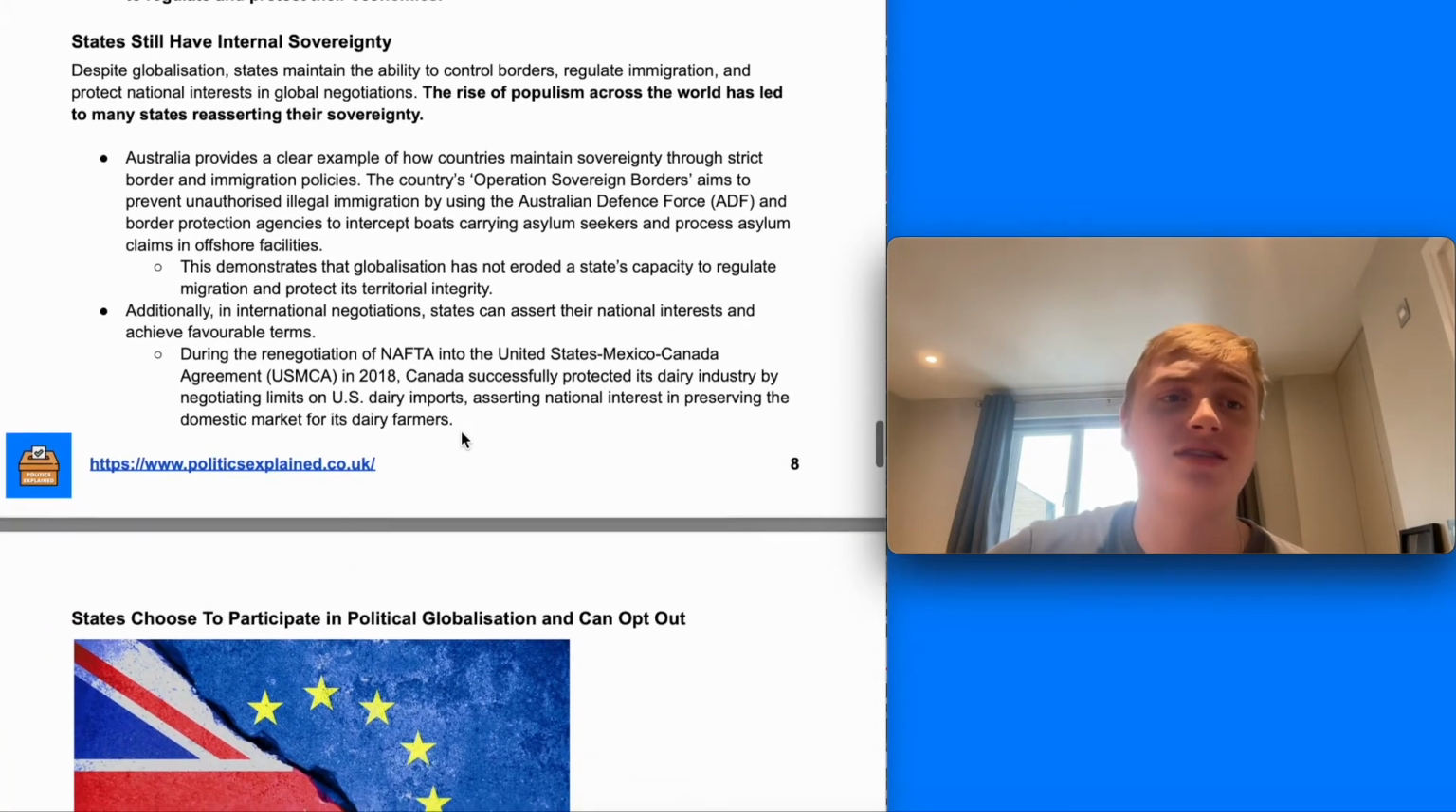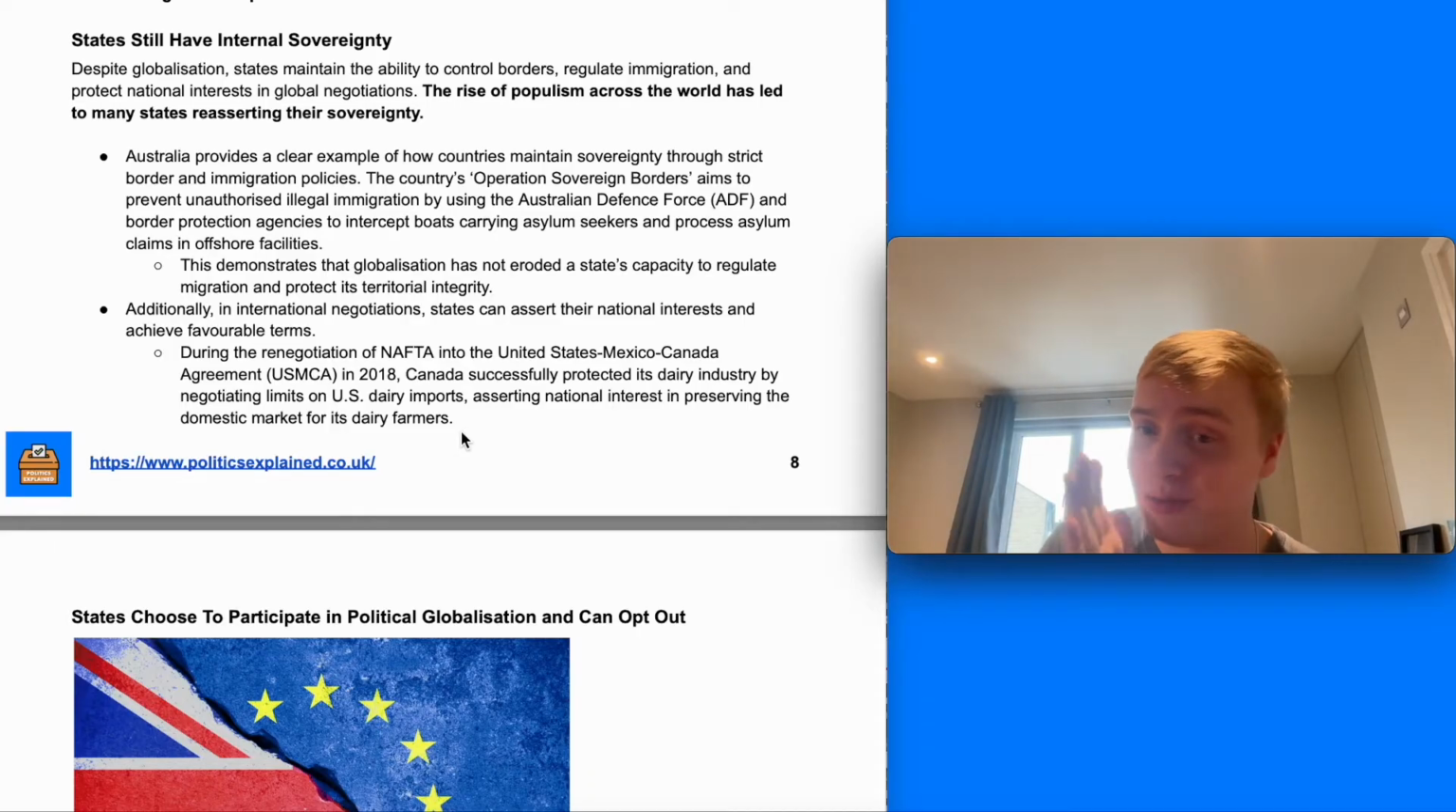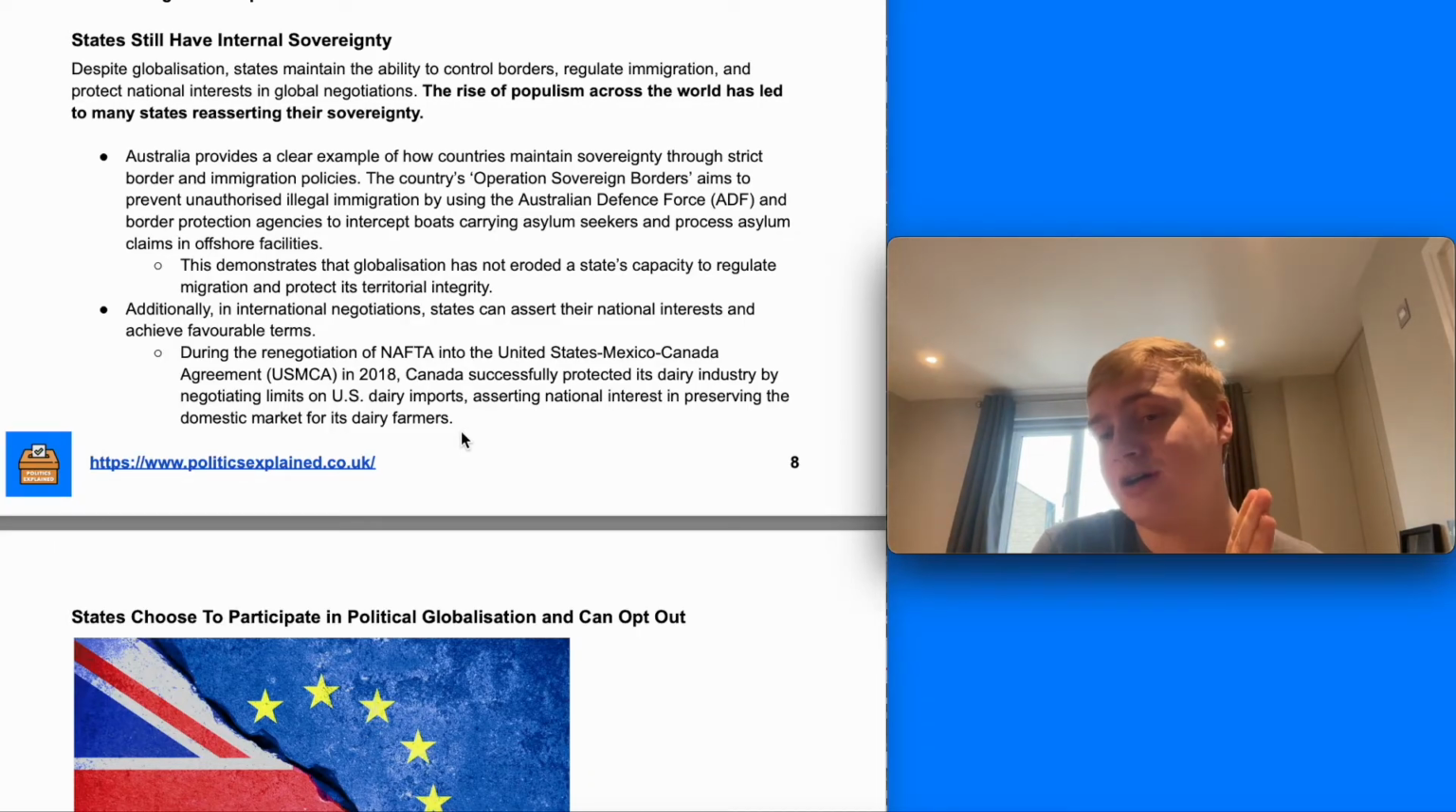A second key argument is that states still have internal sovereignty. When we looked at the first video, go back and have a look at it, the difference between internal and external sovereignty, the argument is that despite globalization, states still largely maintain internal sovereignty, the ability to control their borders, regulate immigration, and protect national interests in global negotiations.